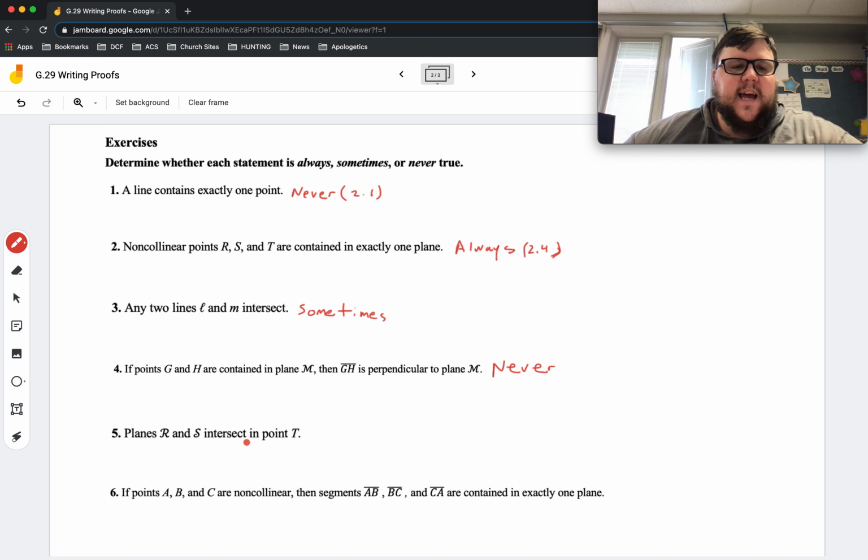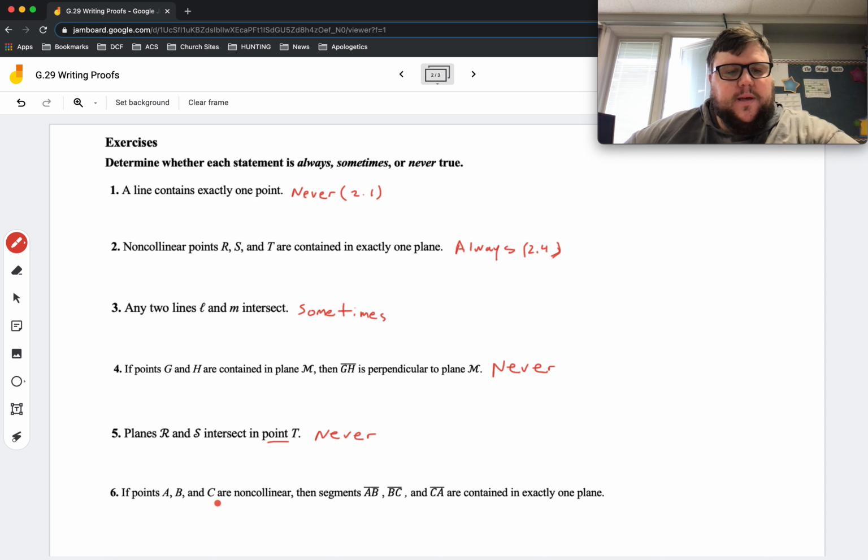Planes R and S intersect in point T. Notice the wording here, in point T. Well, we know planes don't intersect at points. They intersect at lines. So this is never. Two planes cannot intersect at a point. They have to intersect at a line.